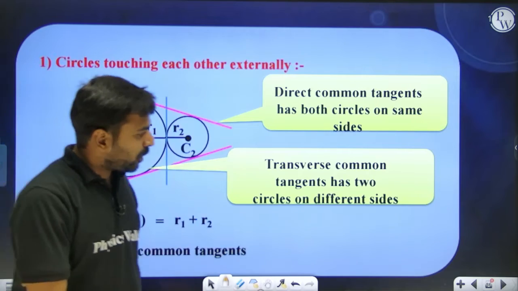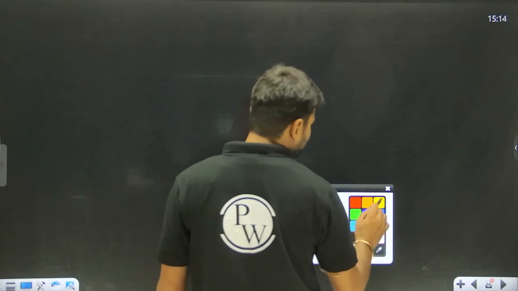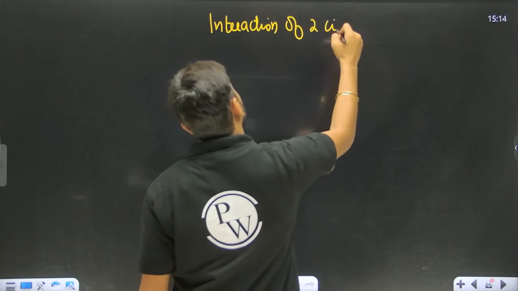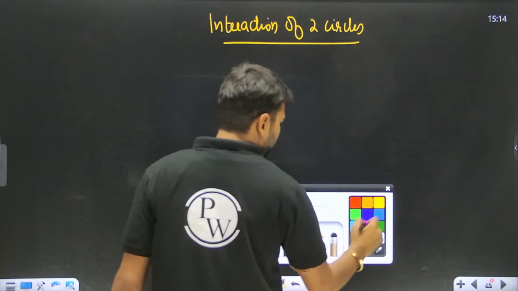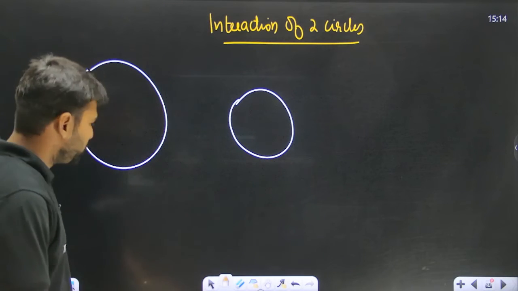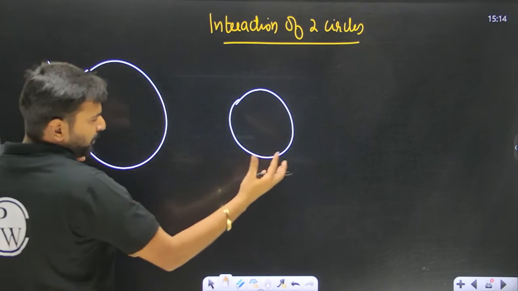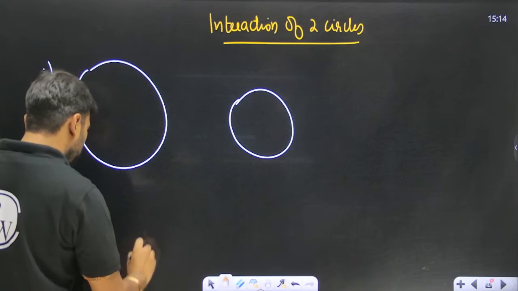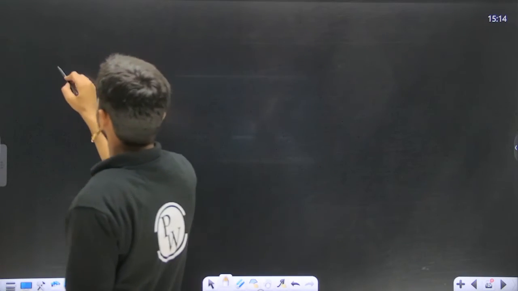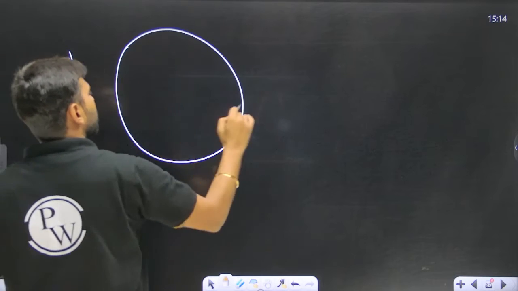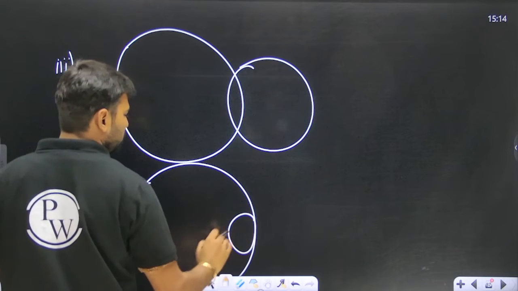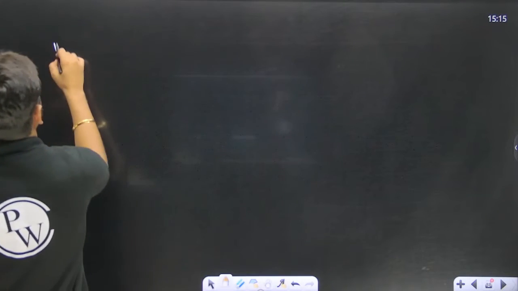Now, talking about how two circles can interact: interaction of two circles. Understand, the number one thing is the two circles can be like this, that means they are away from each other. Number two, if I bring them close, the moment they touch each other, that will be another scenario, like this. Number three, now the two circles can cut each other like this. Number four, now the two circles can touch each other like this.